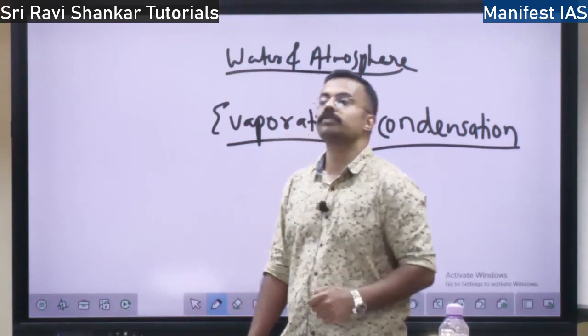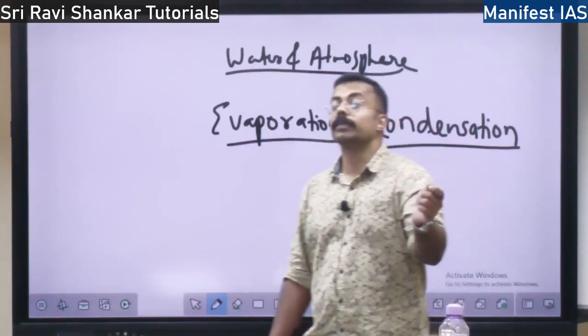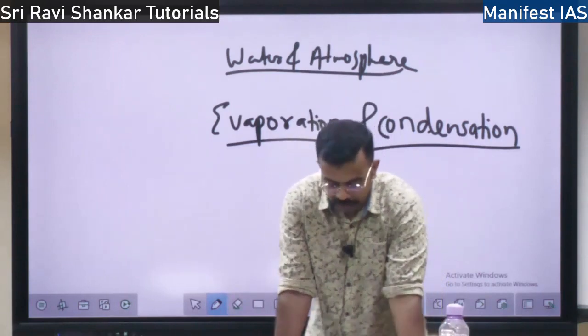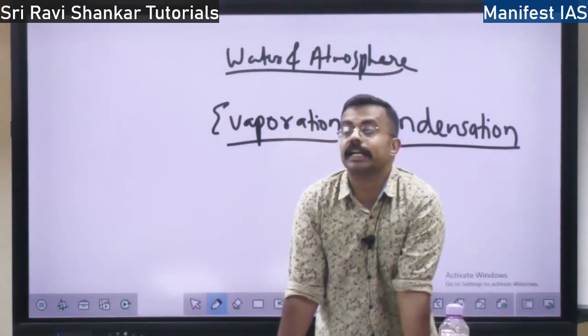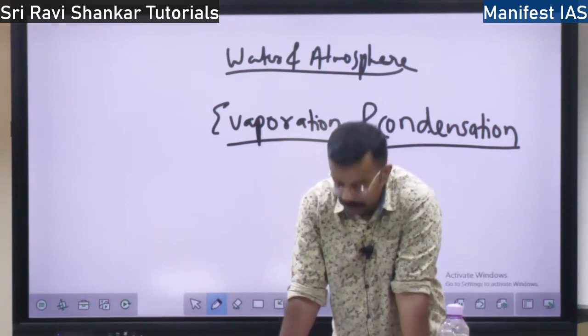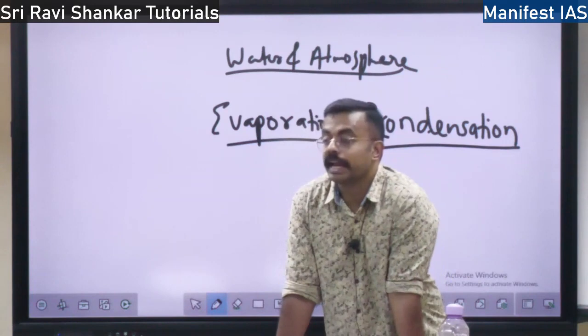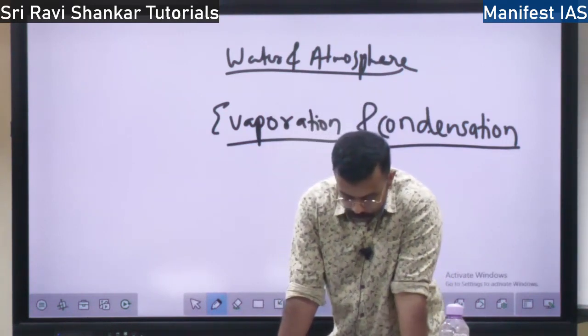Those small drops are called dew. It is because of the condensation that happens. So what are the conditions for dew to take place? One, sky should be clear. Humidity should be high, that is, water content should be high. Then air should be calm. So these are the three conditions for dew to form.